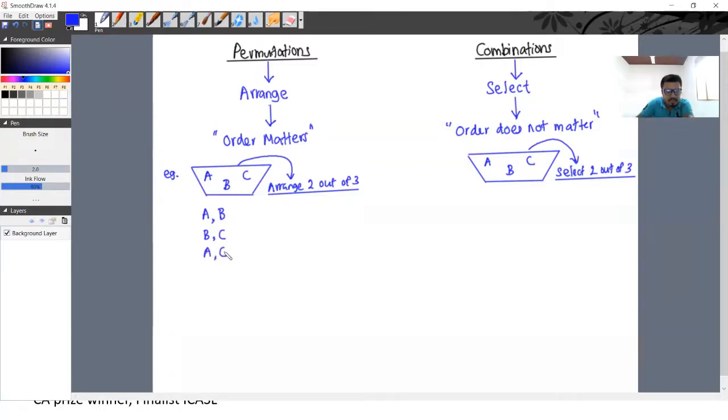A and C. Can't we arrange it like this? B and A. First B, then A. Why? When arranging the stuff, we consider the order. This is one way of arranging.